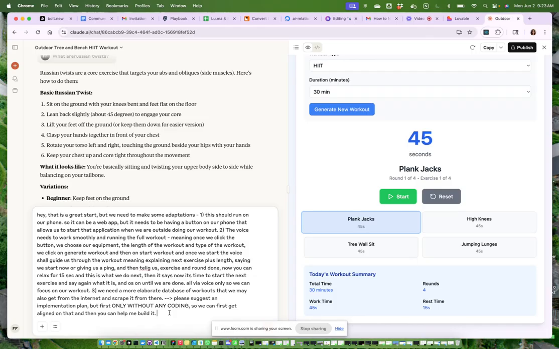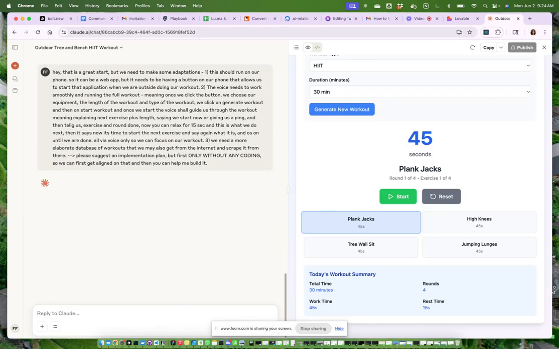So you just make sure that it really builds exactly what you're looking for. Otherwise, it would just jump in directly. So with this, we can click enter.